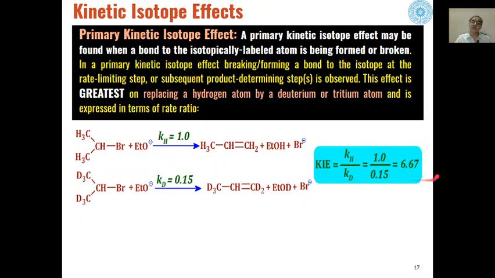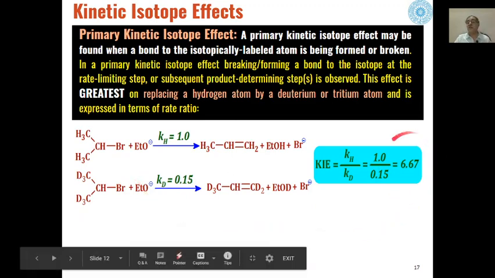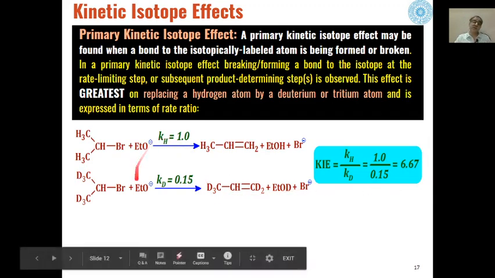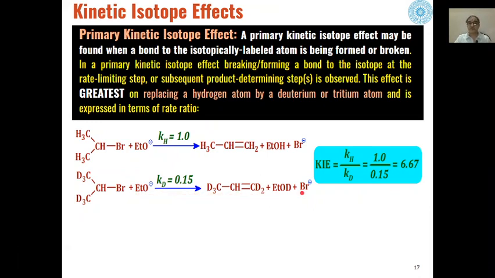Because this is around 7, that is, more than 1, primary kinetic isotopic effects come into play. So in these reactions, as the value is around 7, precisely 6.67, this reaction will show a primary kinetic isotope effect.